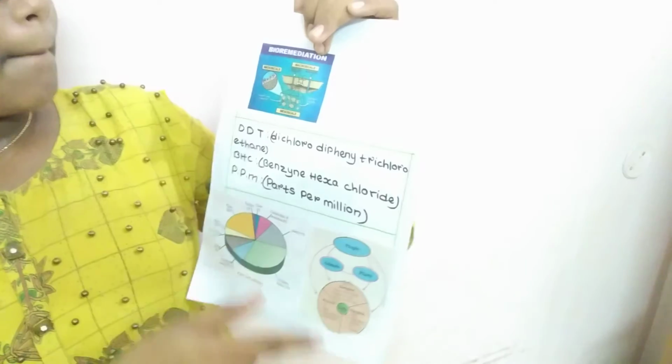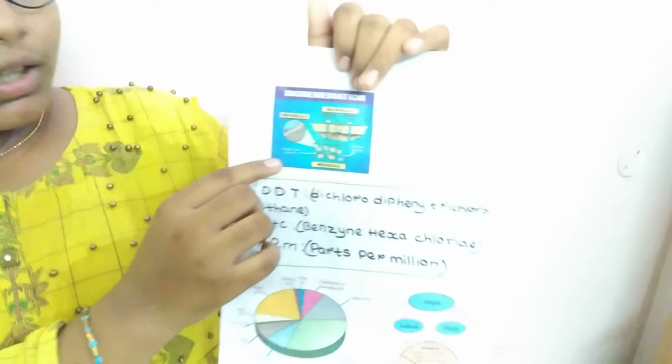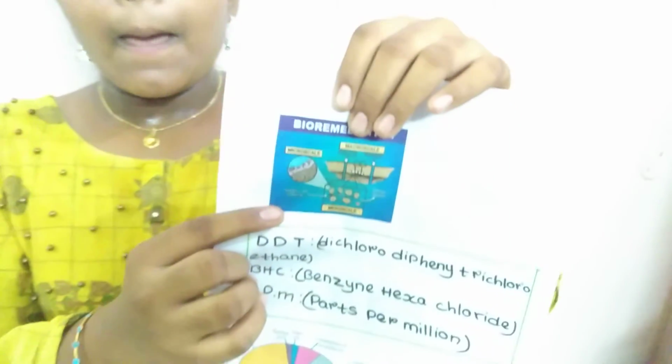And our next is bioremediation. You can see here. Because of urban cities, the pollution will be reduced by removing the waste. The 50 to 80% will be at one place only. We will be affected by the pollution of smell, and the pollution will damage. Diseases will come. We cannot live in one place.